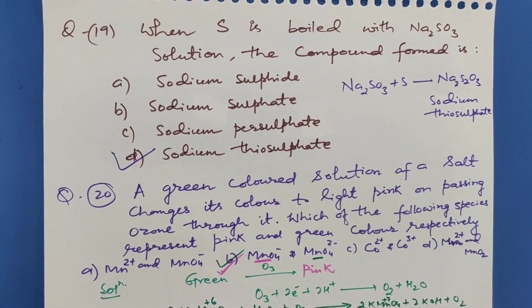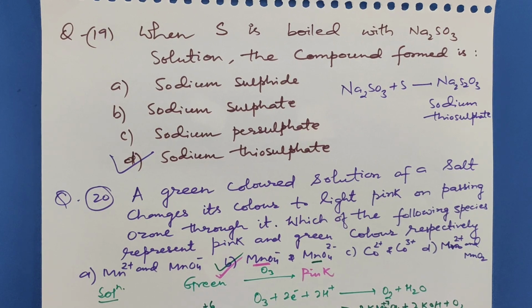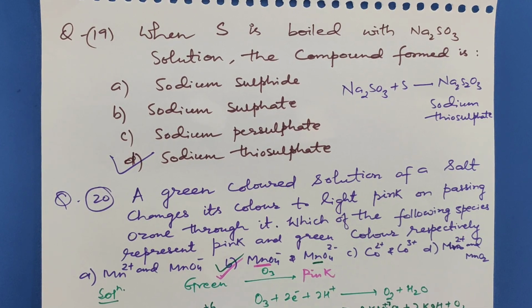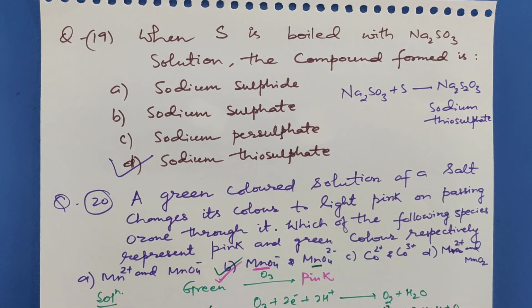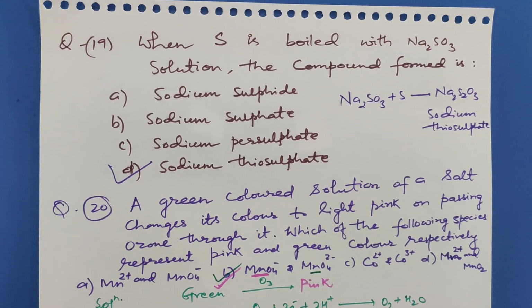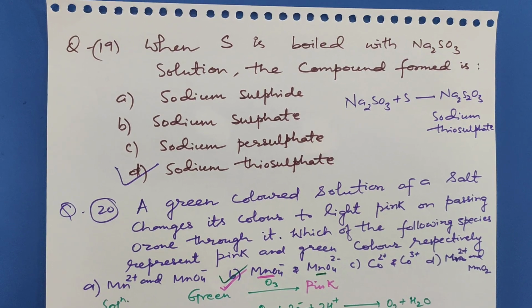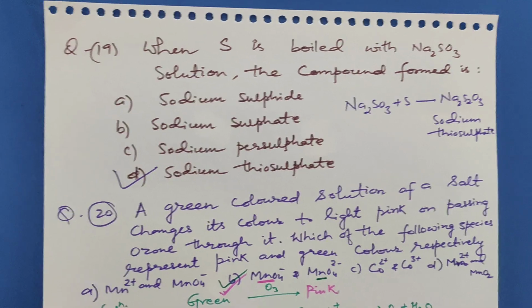Moving to 19th question. When sulfur is boiled with sodium sulfite solution, the compound formed is. So Na2SO3 reacts with sulfur to form Na2S2O3, that is sodium thiosulfate. So the correct choice is D, sodium thiosulfate.